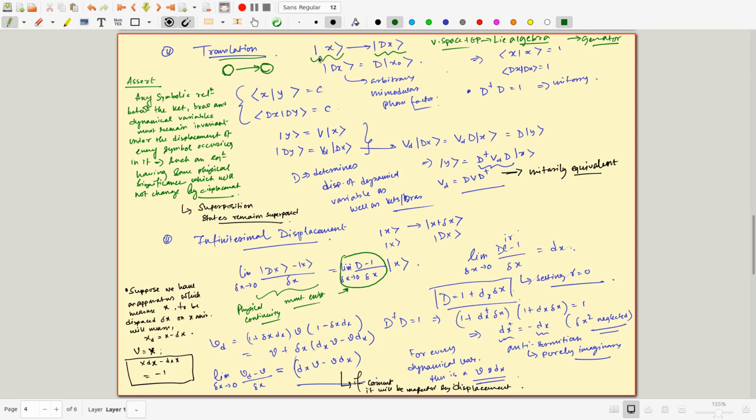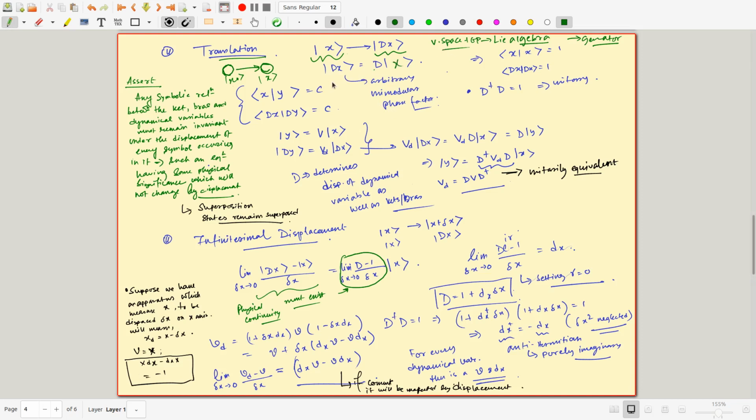Okay, so what does it mean in the context of quantum mechanics? You will have a state gate to start with, that will transfer into another state gate dx. Since both of them are state gates on the Hilbert space, there must be a linear operator which takes from here to here. So the translation must be associated with a linear operator. And this linear operator acts on the initial state, let's say x naught going to x, or you can say x going to dx. I remove the x naught here because I don't need it if I am using this language.